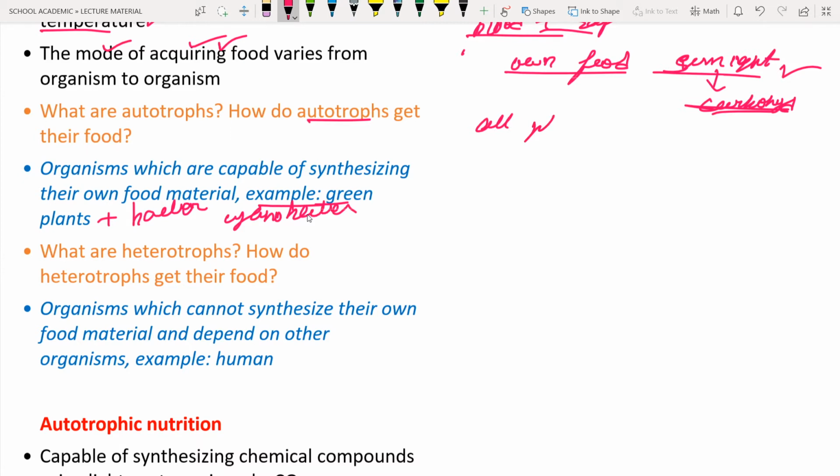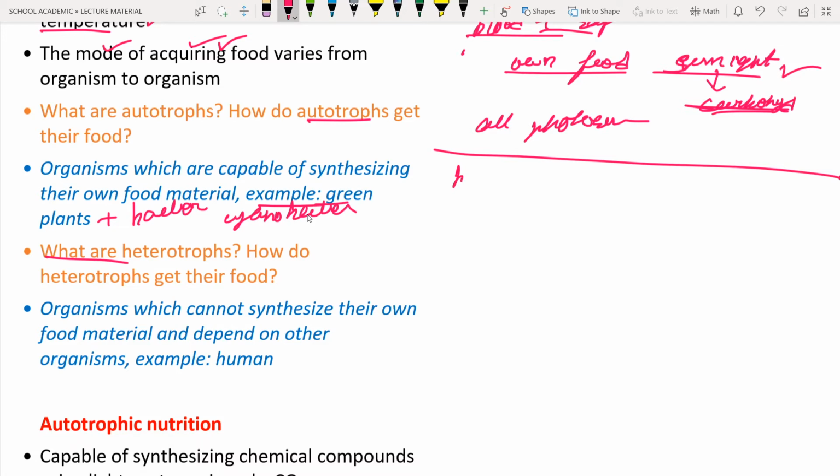All photosynthetic organisms are going to perform photosynthesis. So the next question is, what are heterotrophs? How do the heterotrophs get their food material? First of all, we have to understand what is meant by heterotrophs. The heterotrophs are unable to synthesize their own food material.